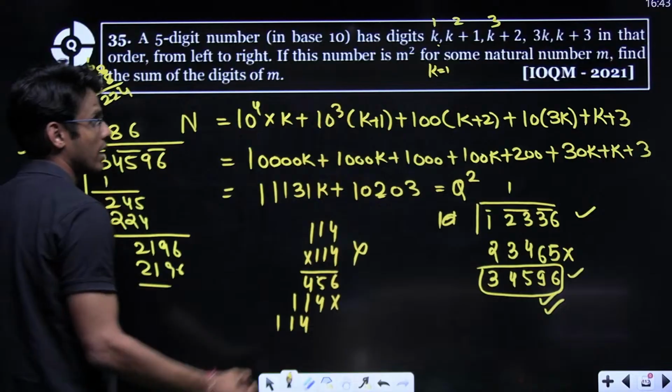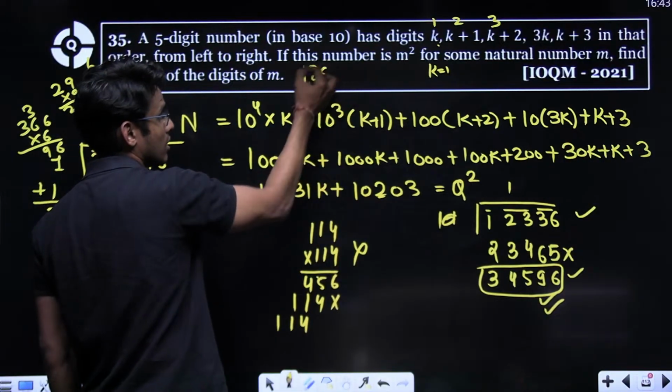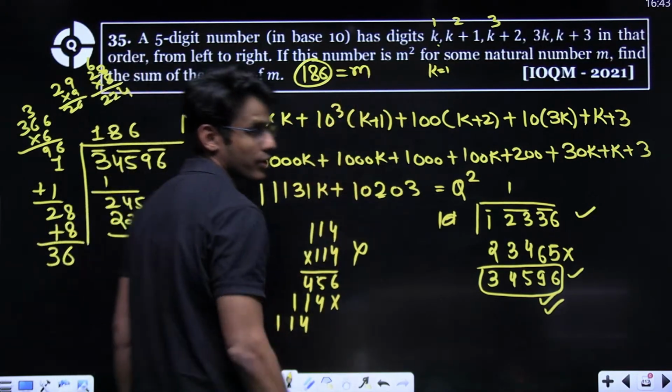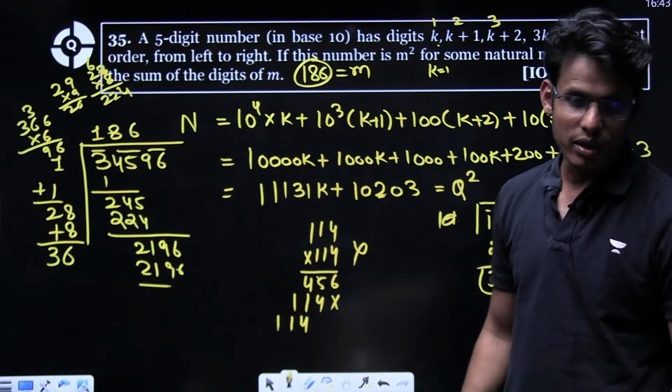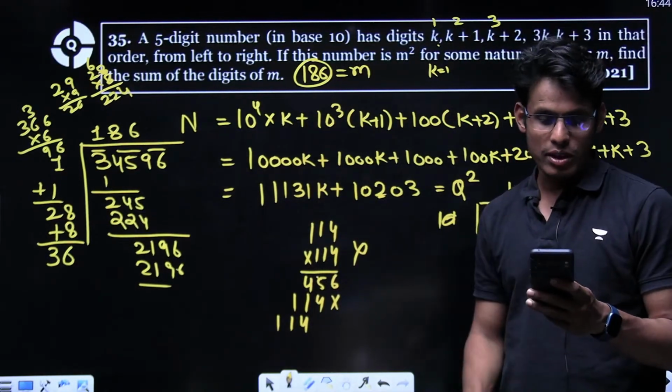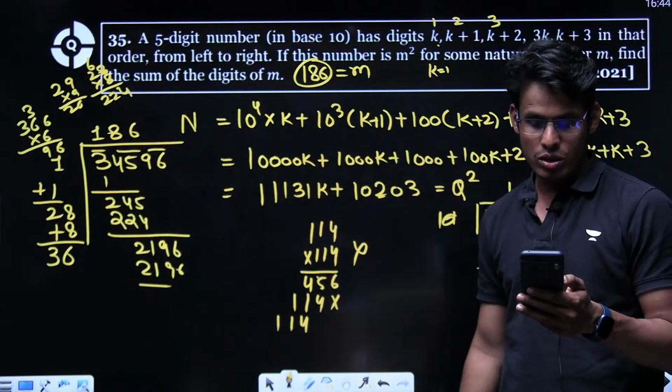So M becomes 186. You know how to calculate square root, right? I just assumed that you know how to calculate square root.